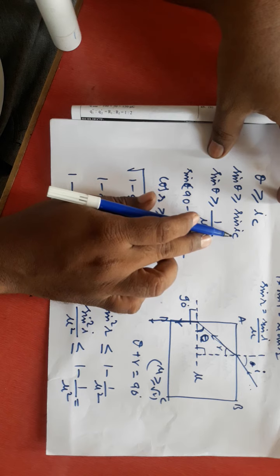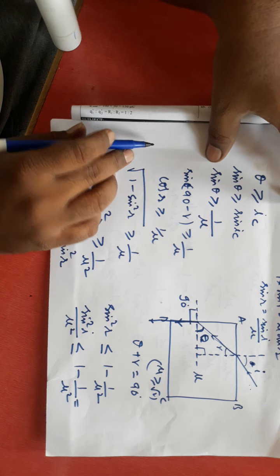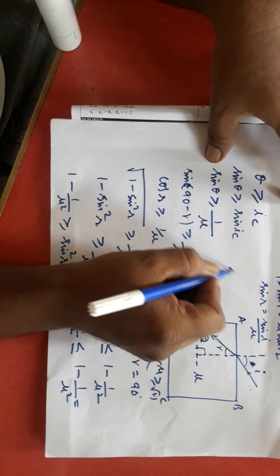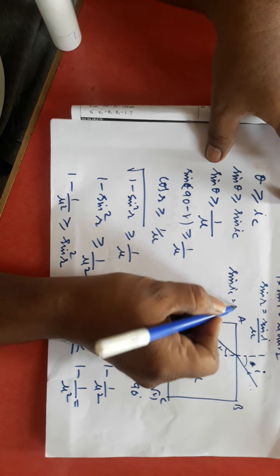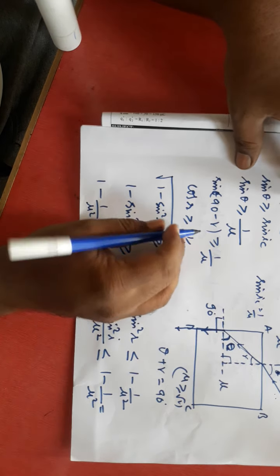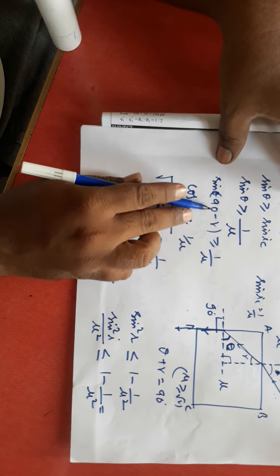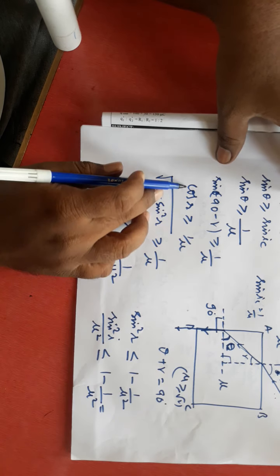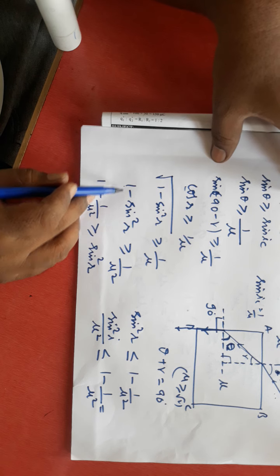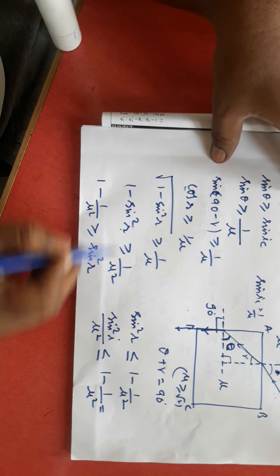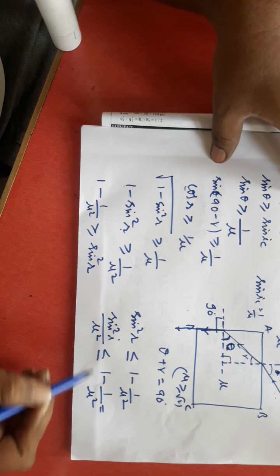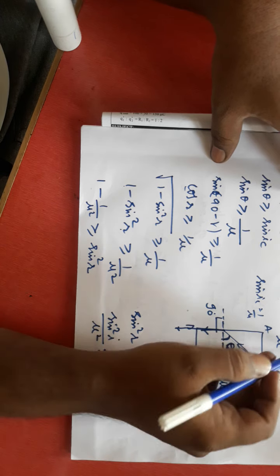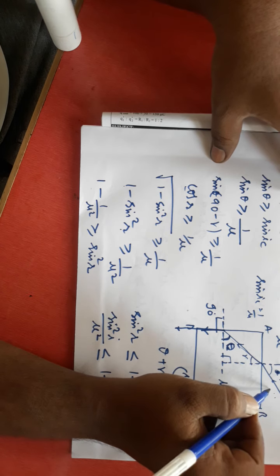Sin theta must be greater than or equal to sin IC. What is the sin IC value? Sin IC is equal to 1 by mu. Then in place of theta, I wrote 90 minus r, because r plus theta is equal to 90. From here I got cos r, and from here sin r. Then I got sin square r, and I replaced sin square r by applying Snell's law here.